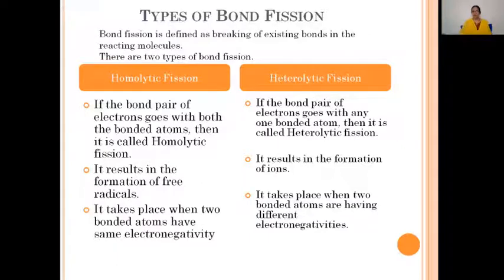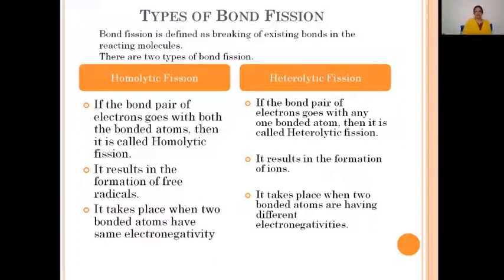One is positively charged ions produced in heterolytic bond fission, known as electrophiles, and the negatively charged ions produced during heterolytic bond fission are called nucleophiles.